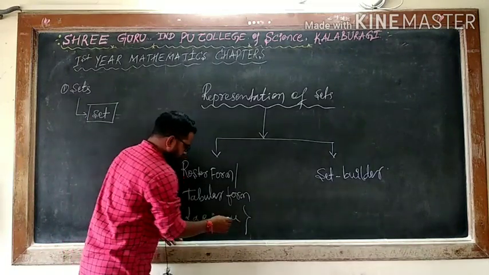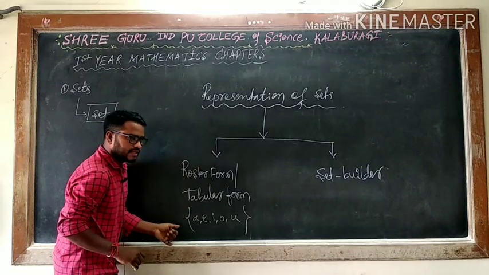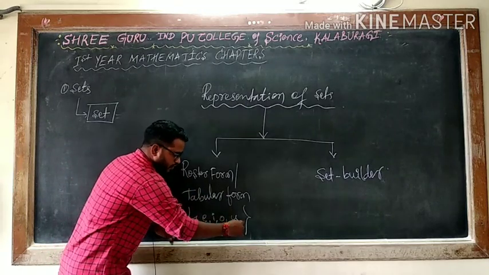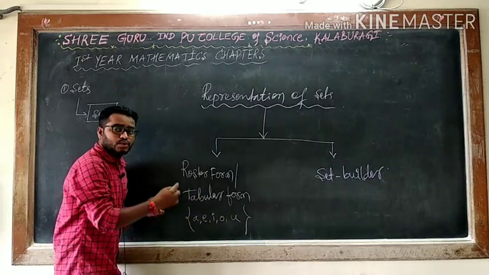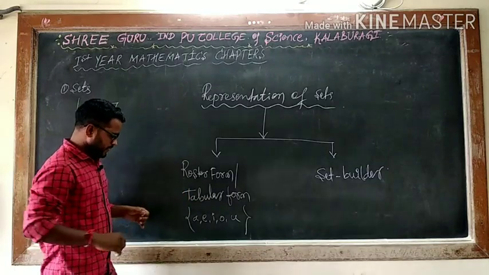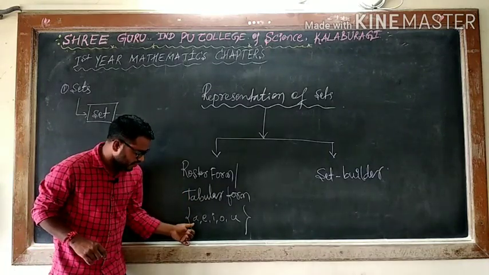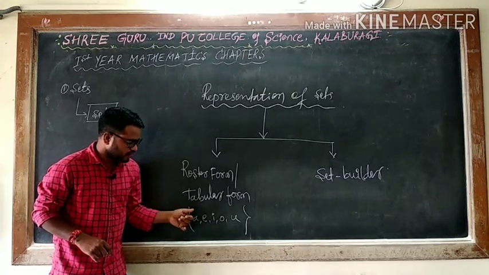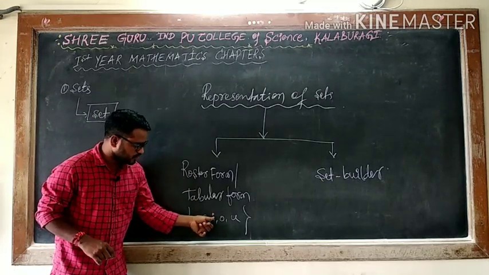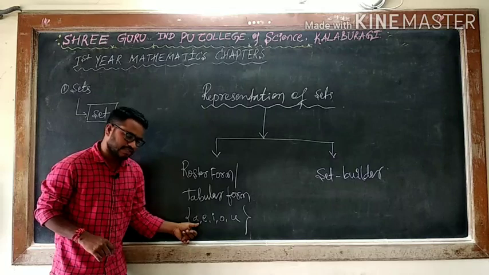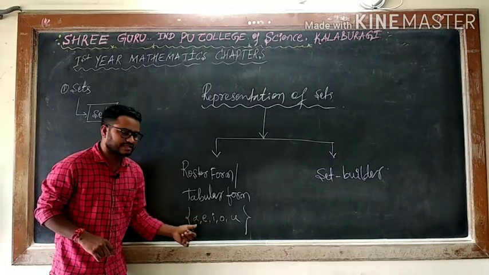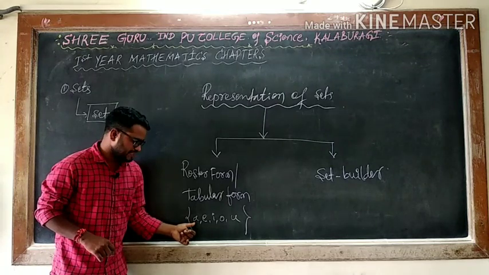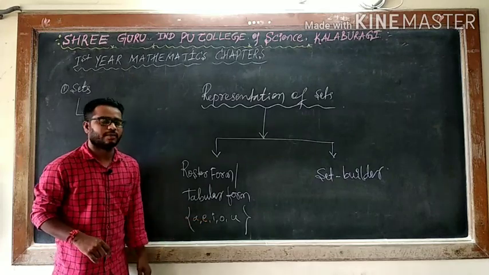What is a roster form? In this method, we write the elements in between two flower brackets, or you can say enclosed between two flower brackets. Every element is separated by a comma. A, I took a comma, E, again I took, I, O, U. Means these are the elements: 1, 2, 3, 4, 5. Without taking these commas, it would be considered as one element. So for that reason you have to mention commas. Means you have to separate every element using commas.